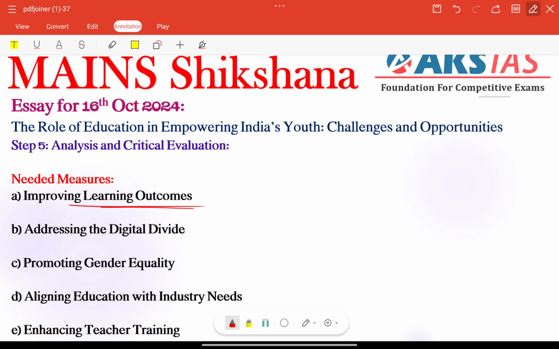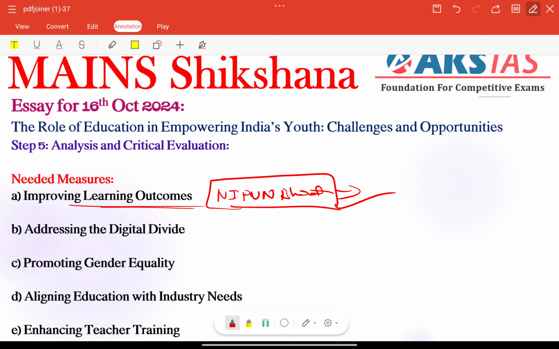Whatever programs we have regarding that, we already have Nipun Bharat, a very important program: National Initiative for Proficiency in Reading with Understanding and Numeracy. These types of programs should be expanded with more attention to teacher training, curriculum reform and the use of technology, right? So these types of keywords need to be focused on here. Particularly, the examiner focuses on these types of keywords, right?